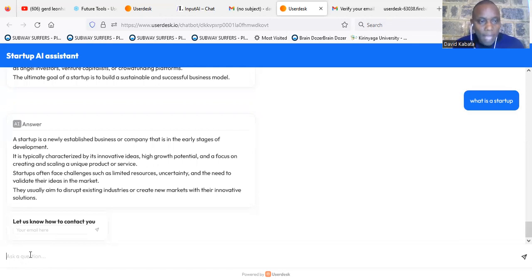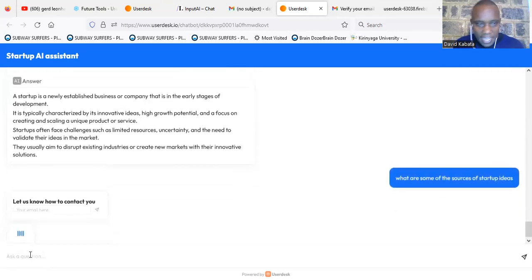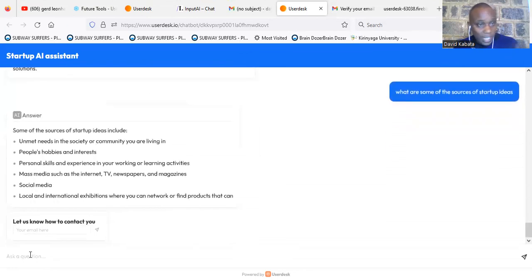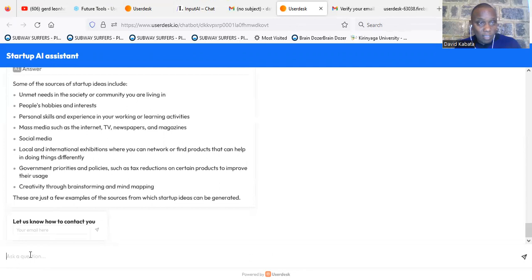So you can see the kind of idea that I'm getting from this when I ask it, what is a startup? So maybe I can continue and ask it, what are some of the sources of startup ideas? Where can I get startup ideas? I want to start a startup. Where can I get the ideas? You can see it is giving me the sources of some of those startup ideas.